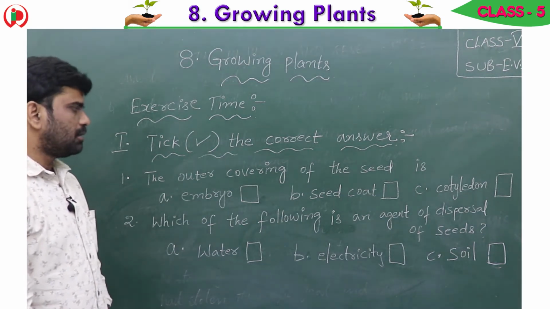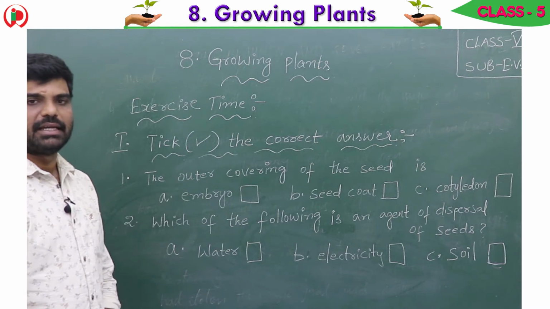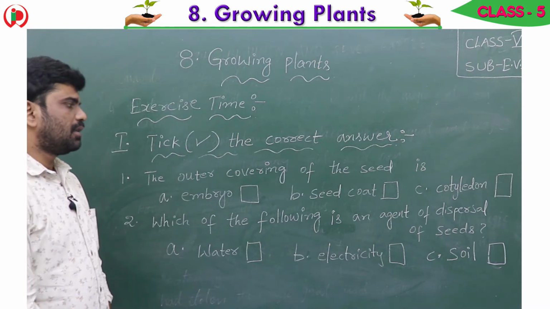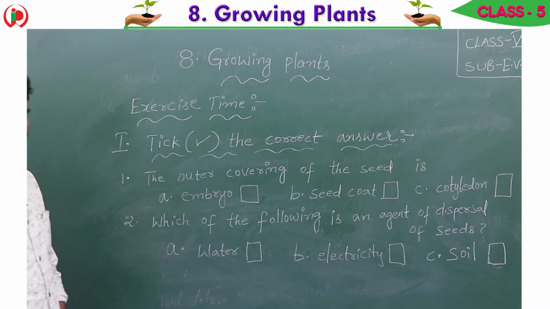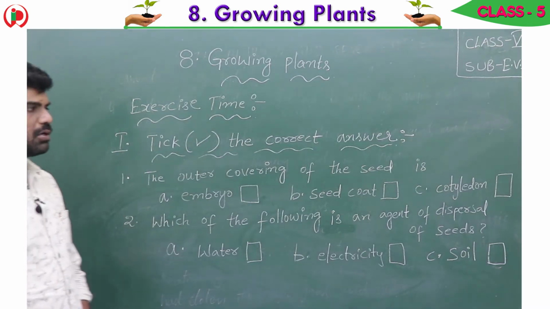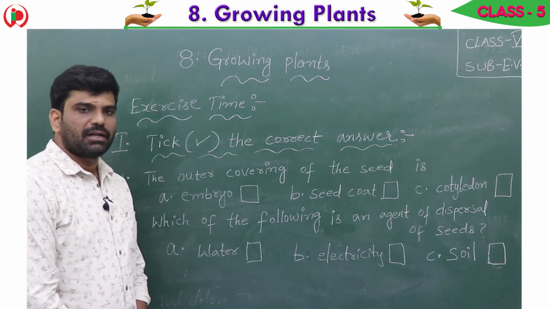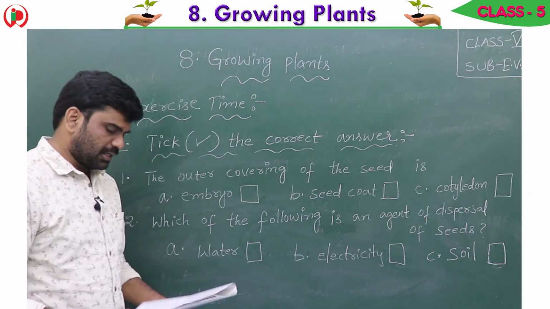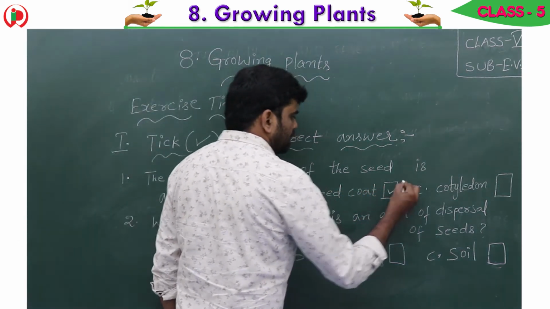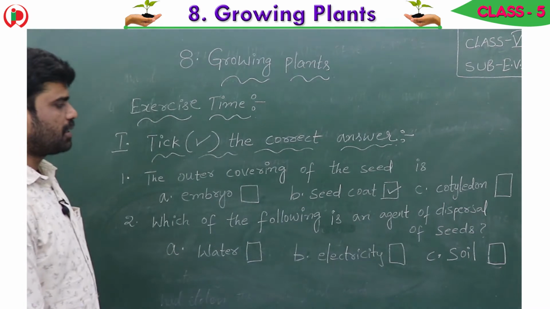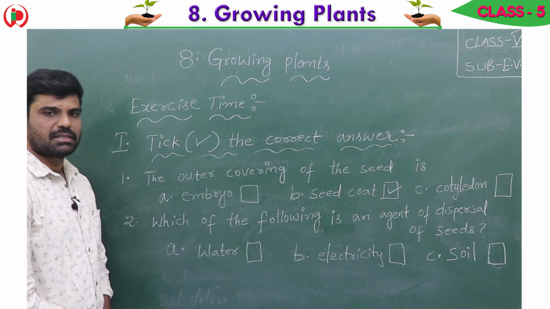First one, the outer covering of the seed is, children, option A, embryo, option B, seed coat, option C, cotyledon. Which one is the right answer? Yes, B is the right answer. Seed coat is the right answer. So I marked B.